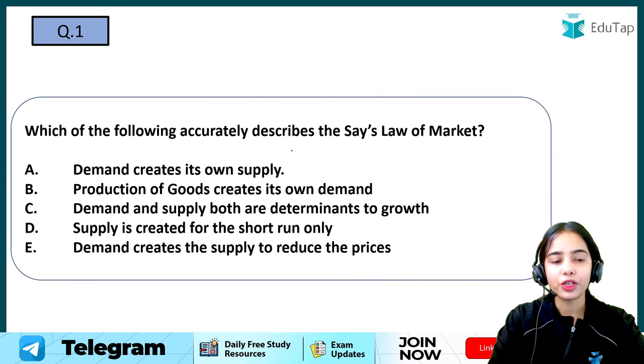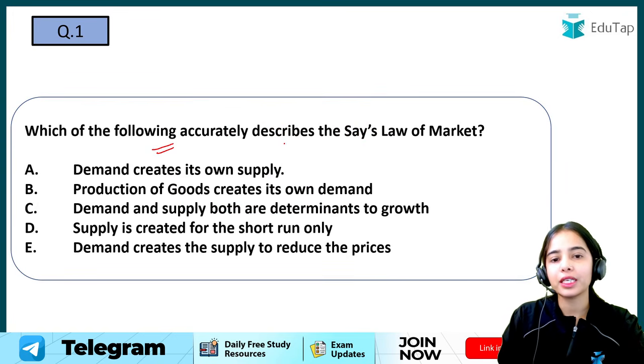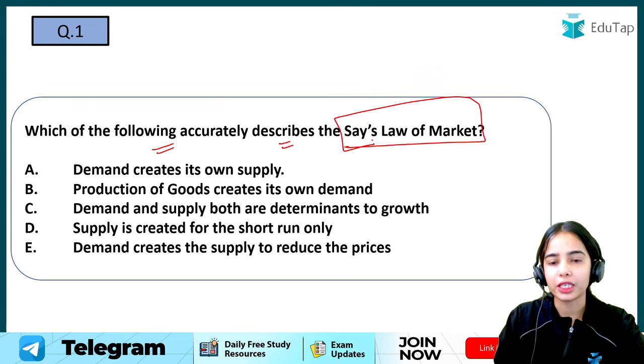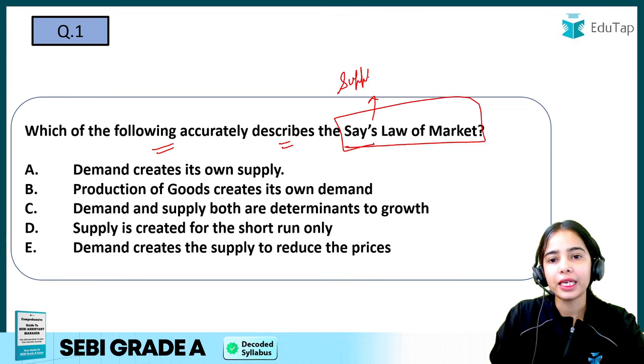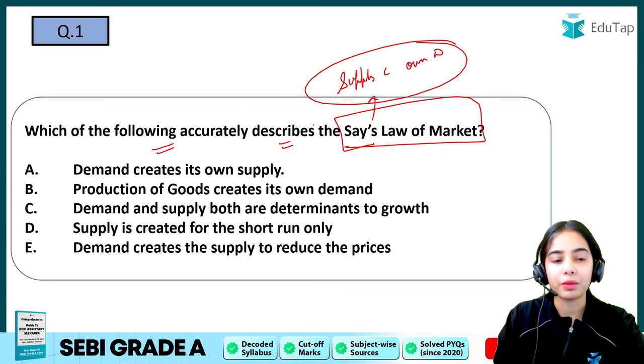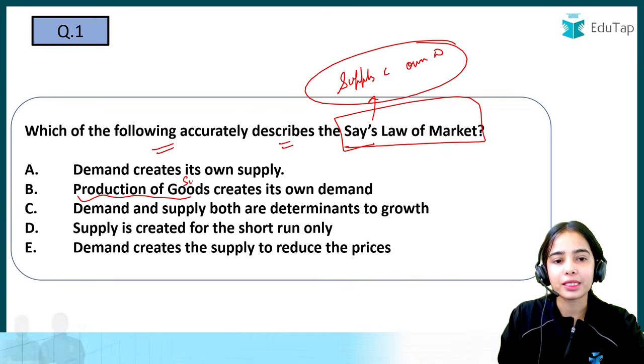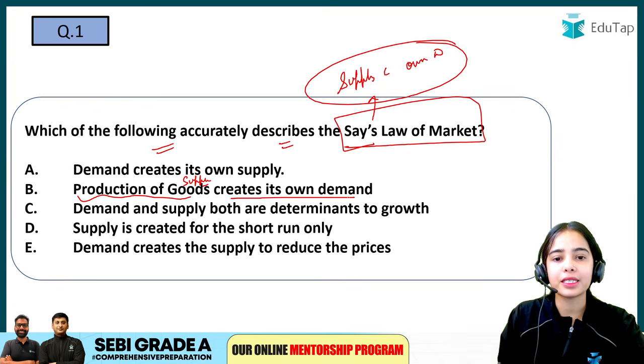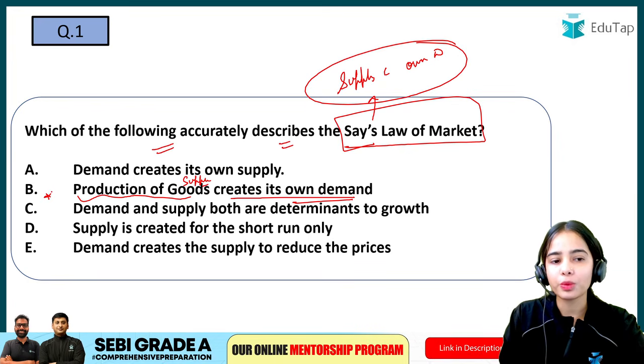First question is in front of you, which of the following accurately describes the Say's law of market. So Say's law, I hope you know that Say's law states that supply creates its own demand. Okay, so supply creates its own demand. That is, the production of goods, that is the supply, creates its own demand. So B option is the correct option.